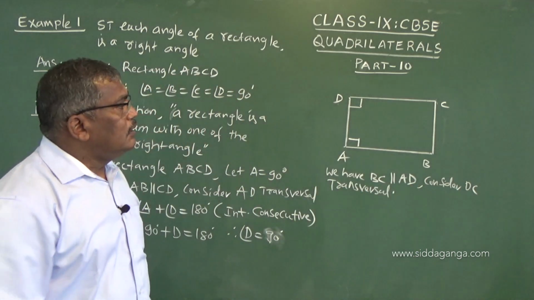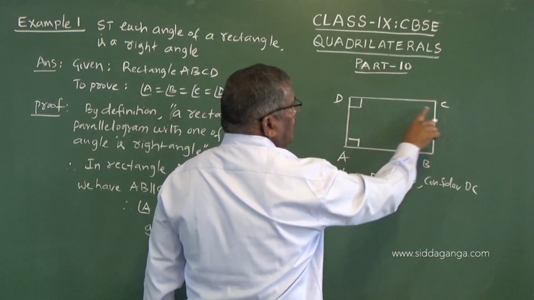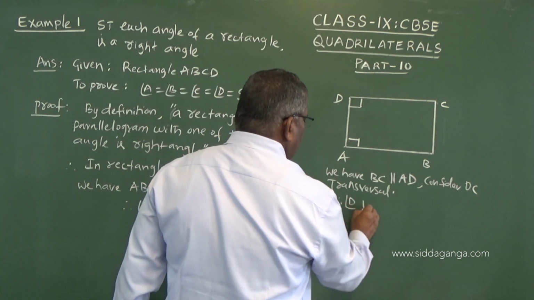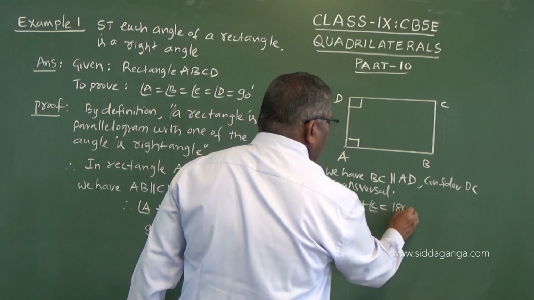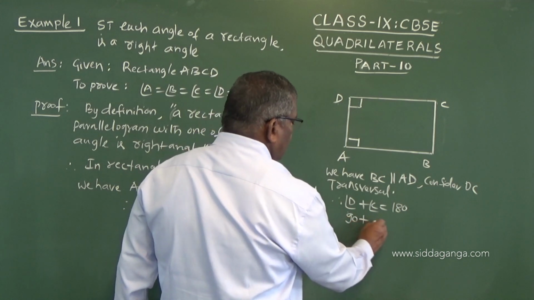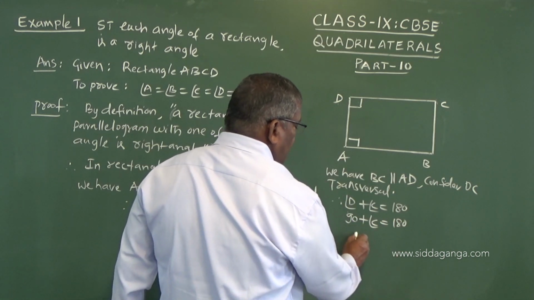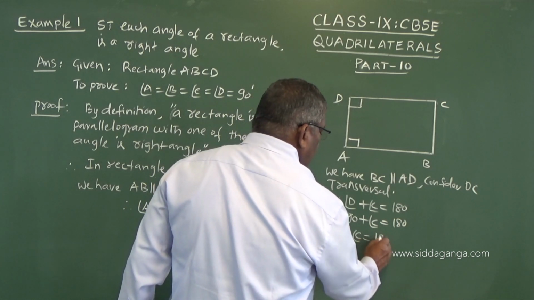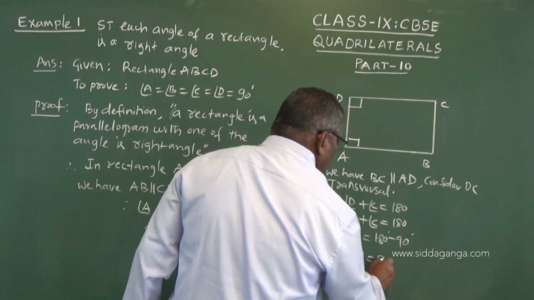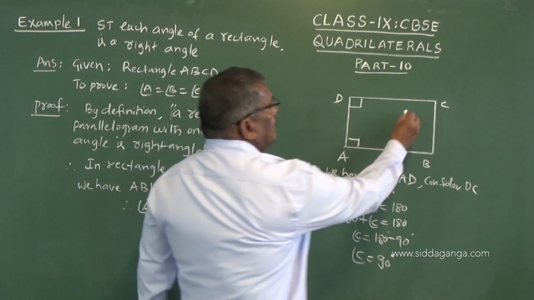DC is the transversal and these two lines are parallel, so D and C become interior consecutive angles. Therefore, D plus C is equal to 180 degrees, or 90 plus C is equal to 180, and C equals 180 minus 90. So, C equals 90 degrees. So, this is 90 degrees.